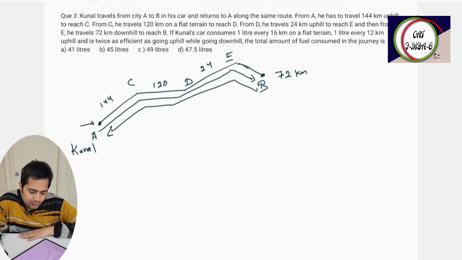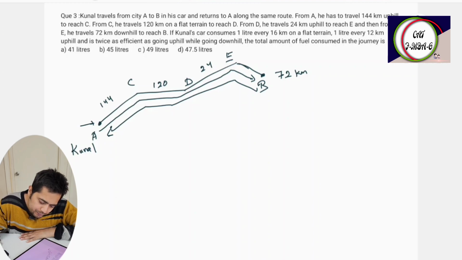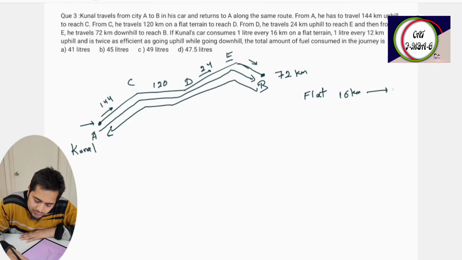Okay. It is given that Kunal's car consumes 1 liter every 16 kilometer on flat terrain. So C to D is flat. This is uphill, this is uphill, this is downhill. Okay. So on flat terrain, for 16 kilometers, it takes 1 liter. So for 1 kilometer, it will take 1 by 16 liter.